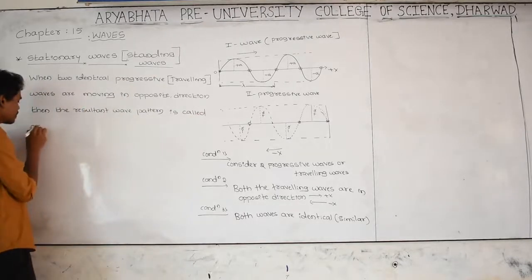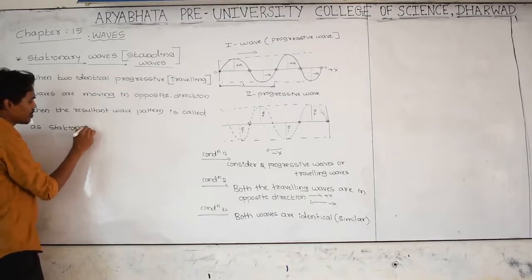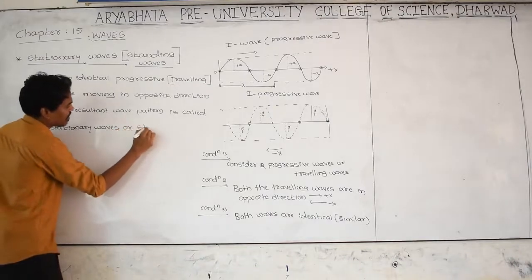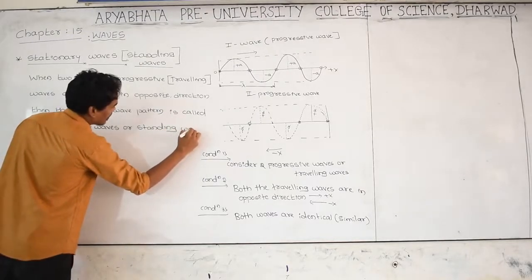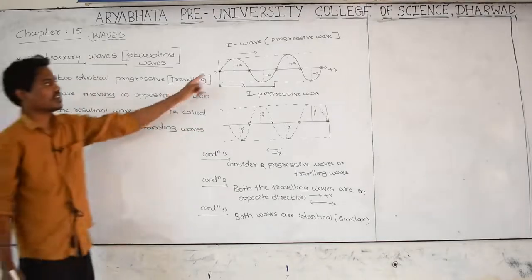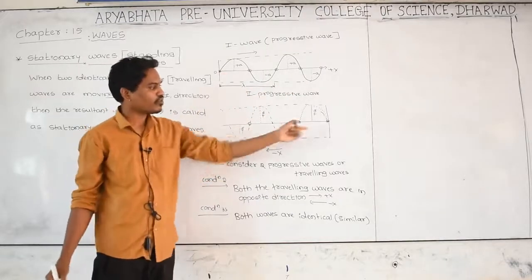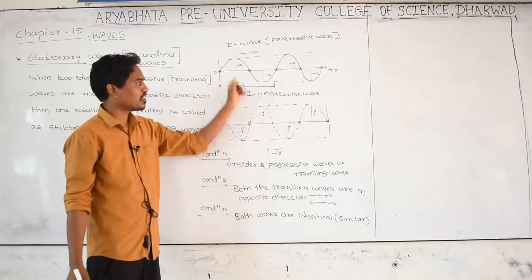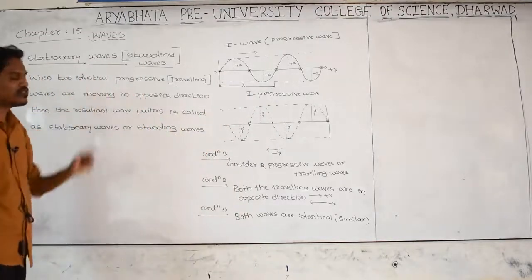This is called as stationary waves or standing waves. If you are not understanding the definition still, let us take a traveling wave moving in that direction. This is also a traveling wave moving opposite to that wave. All the parameters or quantities for this wave and this wave are exactly the same. That's why we are going to call them identical waves.